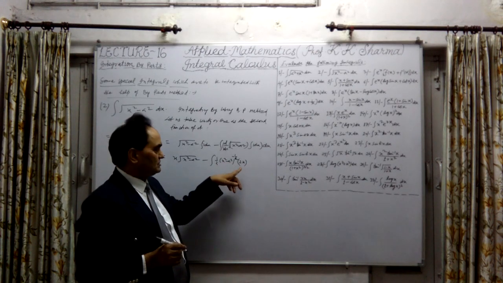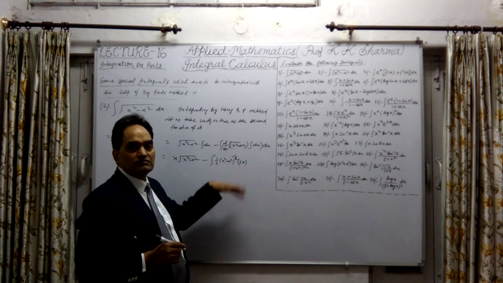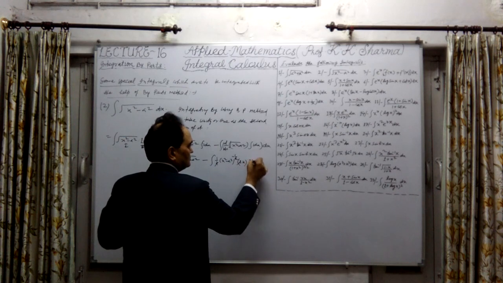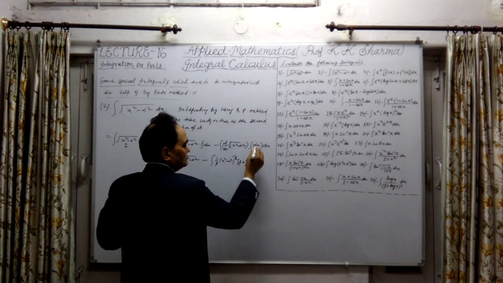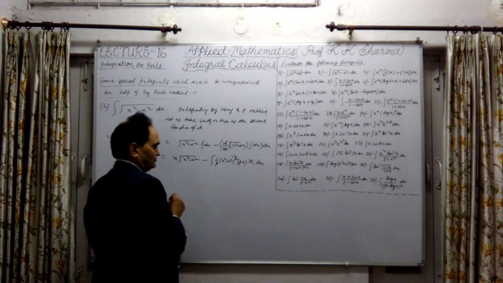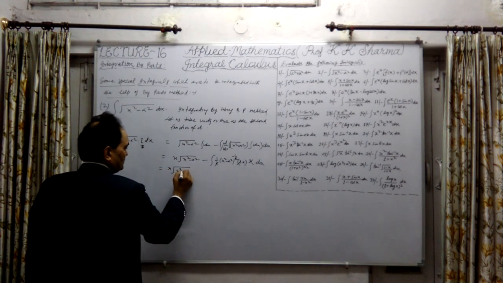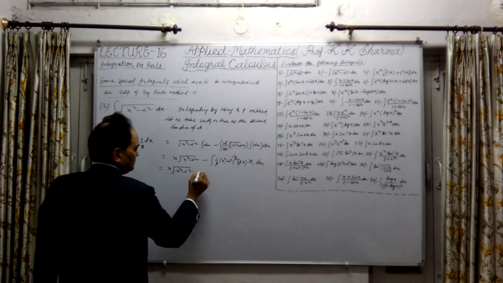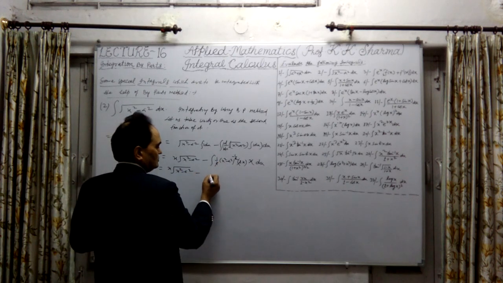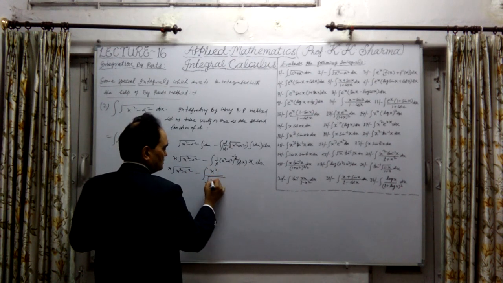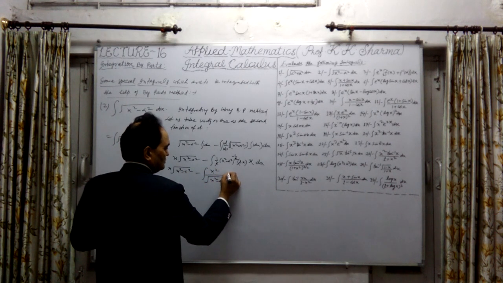X square gives twice x, a square differentiation is 0. So only twice x, the 2 cancels out, into x, integration of 1 into dx. What do we get here? Similarly, x square minus a square, the 2 cancels out. So this is nothing but x into x upon under root x square minus a square into dx.